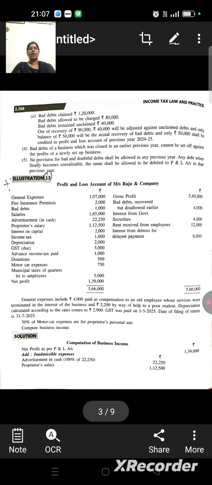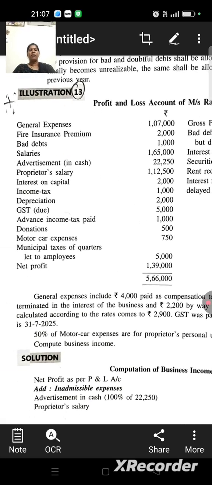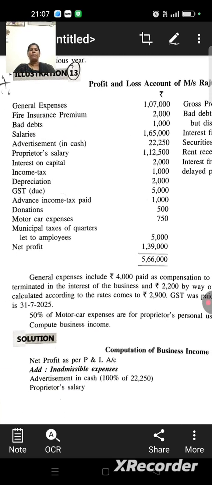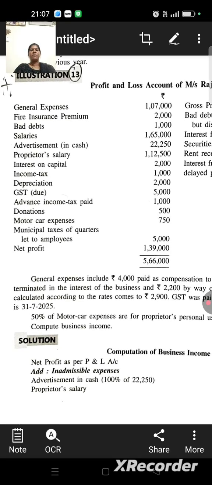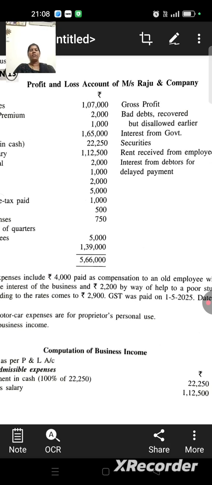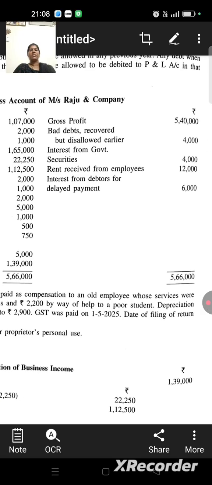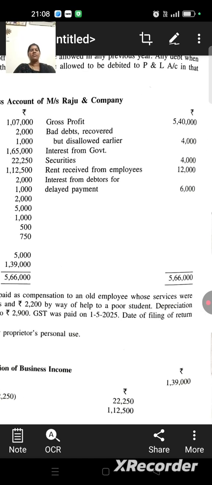Now first we have to see the profit and loss account of Mr. Raju and Company. The general expenses given are: fire insurance premium, bad debt, salaries, advertisement in cash, proprietor's salary, interest on capital, income tax, depreciation, GST, advance income tax paid, donations, motor car expenses, municipal taxes of quarters let out to employees, and net profit. Then gross profit is given, bad debts recovered but disallowed earlier, interest from government securities, rent received from employees, and interest from debtors for delayed payment.